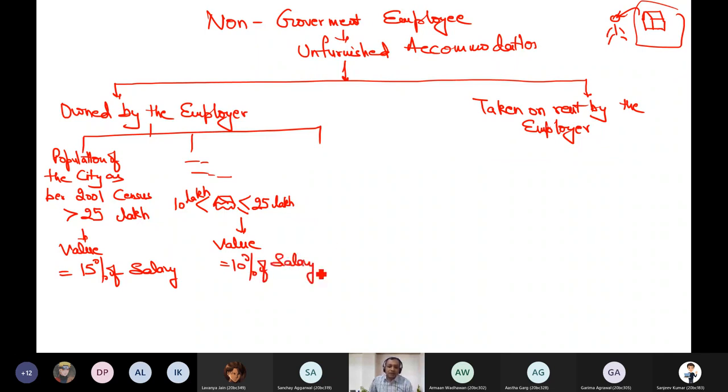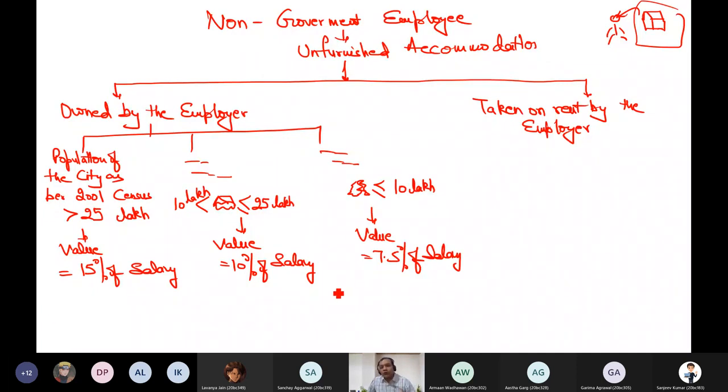So pay the tax. And similarly, if this population is less than or equal to 10 lakh, then saving will be less because the cost of living will be even less. So value will be 7.5% of salary. Indirectly, these are savings which you are saving, the amount which you are saving because you are living in employer-provided accommodation.